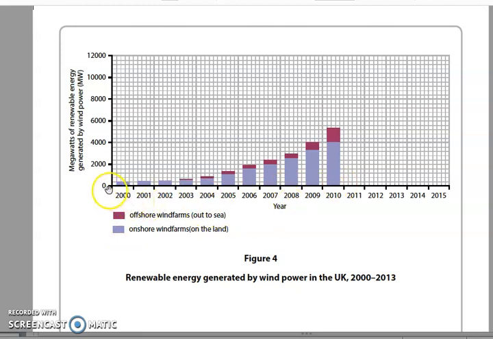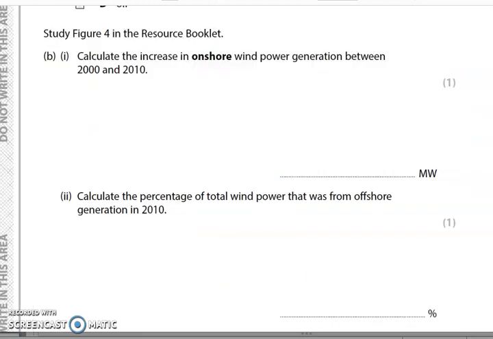Now, simple maths, but first of all work out how much each little square is worth. We've got 5 squares worth 2000, so each square is effectively worth 400. So in 2000 it was 400 megawatts, and in 2010 it was 4000 megawatts. So we can work out the difference there. What was the increase in megawatts?